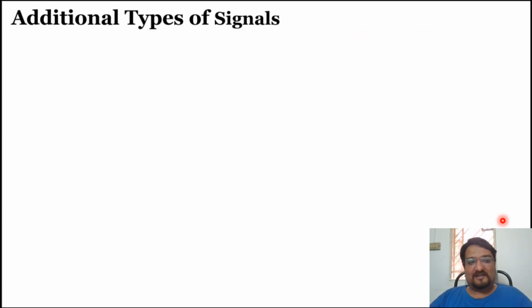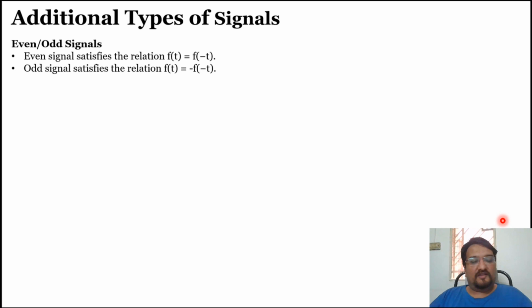So let's see some additional types of signals. Professor Singh has already taught that there are different kinds of signal types like continuous time and discrete time. He also talked about the properties of systems like causality, stability, etc. Here we will see another type of signal, which is very simple and very frequently used in biomedical signal processing. So they are even signals and odd signals.